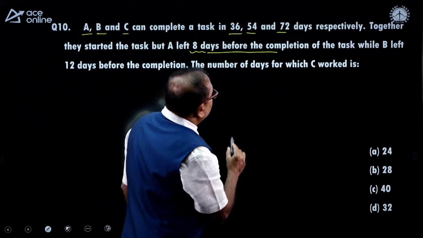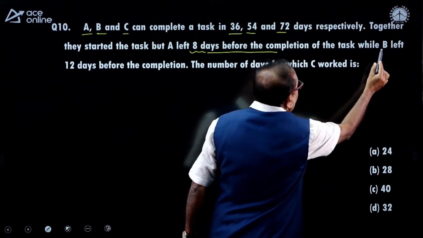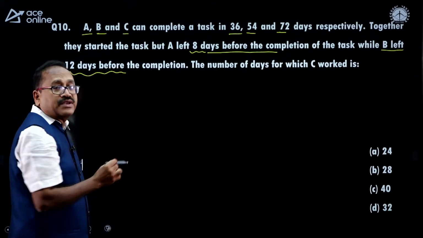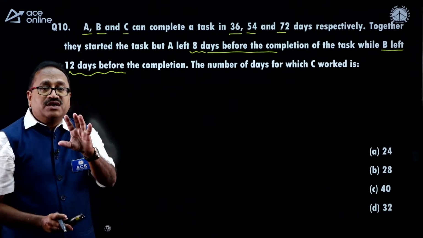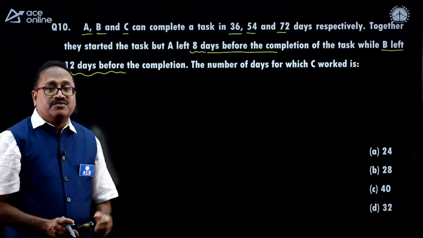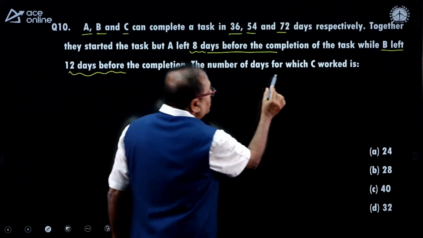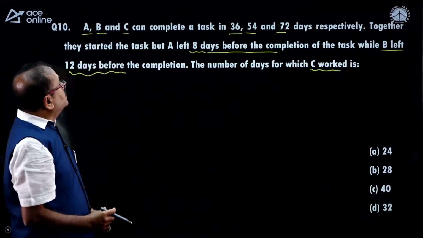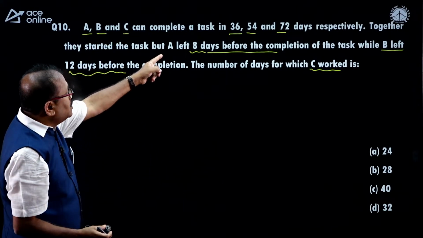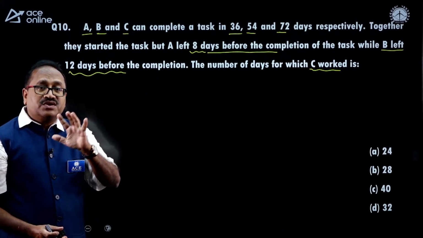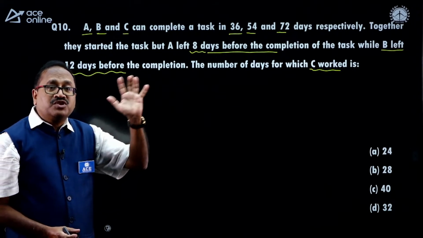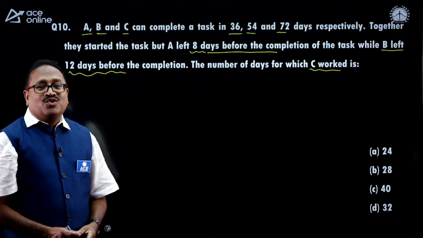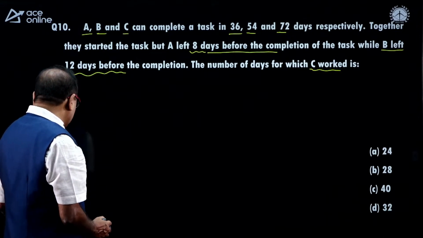The next, B left 12 days before completion of the work, therefore B's 12 days work should be added to total work. Now the number of days in which C worked is, it is A left, B left. So the number of days C worked is the total number of days taken to complete the work. Hope you will be able to answer the question to a certain level.